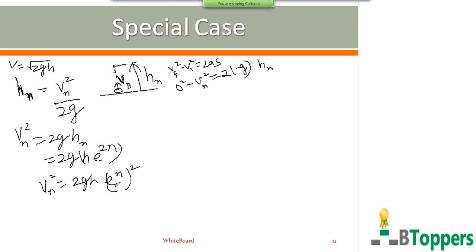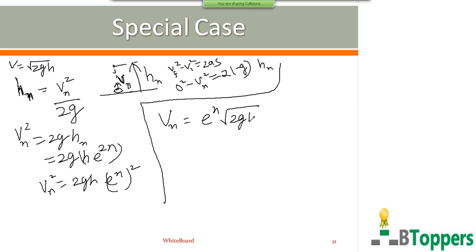So the magnitude of the velocity with which the ball rebounds after the nth impact, if you take the root on both sides, is e power n into root of 2gh. Root 2gh you can write as v. So the magnitude of the velocity or speed with which the ball rises after the nth impact with the floor, you can write as v into e power n, where v is the magnitude of velocity just before the very first collision with the floor.